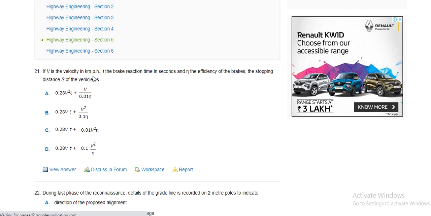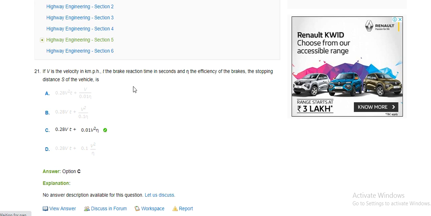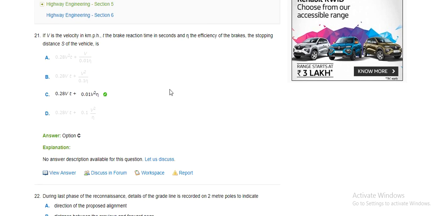If V is the velocity in kilometer per hour, t is the brake reaction time, n is the efficiency of the brake, the stopping sight distance will be 0.278 Vt, 0.1 V square by n, 0.28 Vt into 0.01 V square by n, 0.28 Vt plus 0.01 V square by n.